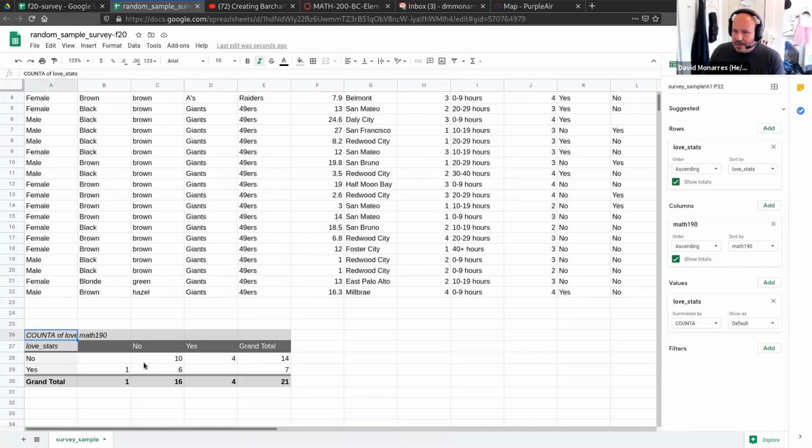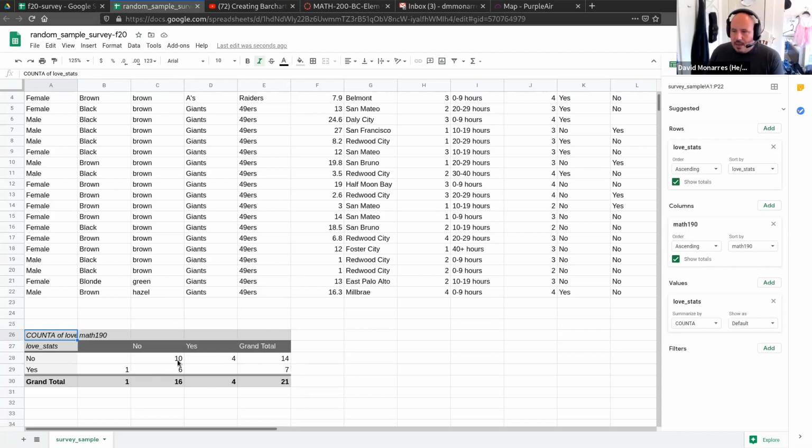Well, what we have right down here is a count. There were 10 individuals who did not take 190 and don't love stats. We have 4 individuals who did take 190 and don't love stats. And we have a row total right here at the end, which is just, remember, our 14 people who did not love stats.